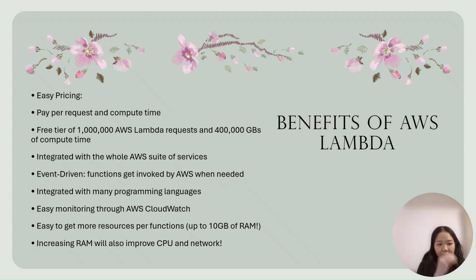Benefits of AWS Lambda: easy pricing, pay per request and compute time. Free tier of 1,000,000 AWS Lambda requests and 400,000 GB-seconds of compute time. Integrates with the whole AWS suite of services. Event-driven, gets invoked by AWS when needed. Integrates with many programming languages. Easy monitoring through AWS CloudWatch. Easy to get more resources per function, up to 10 GB of RAM. Increasing RAM will also improve CPU and network.